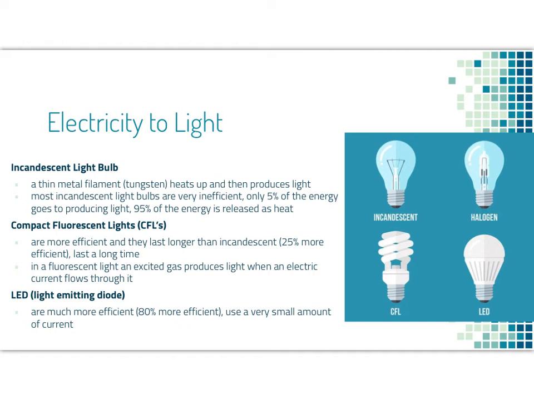Electricity to light. Of course, we know this one. 3 different types of light bulbs: an incandescent, which was our very first kind of light bulb. A thin filament, usually tungsten, heats up and produces light through this circuit. So you can see that the tungsten connects the circuit here. Most incandescent light bulbs are very inefficient. Only 5% of the energy actually goes into light. The other 95% is released as heat.